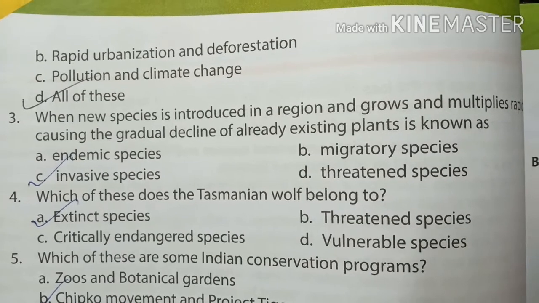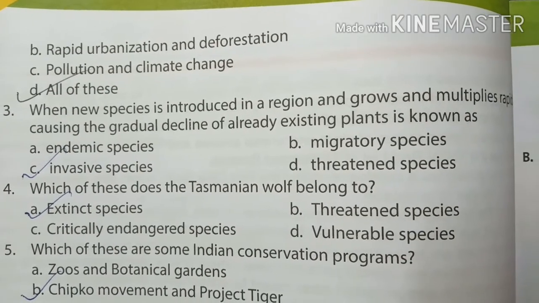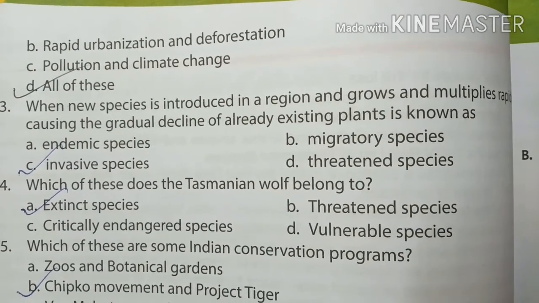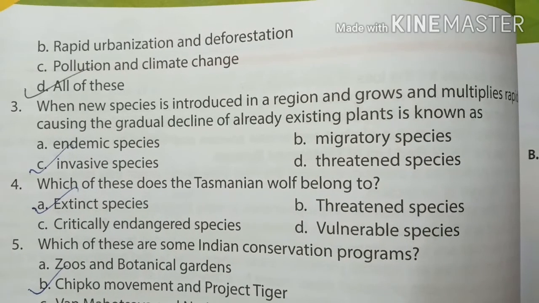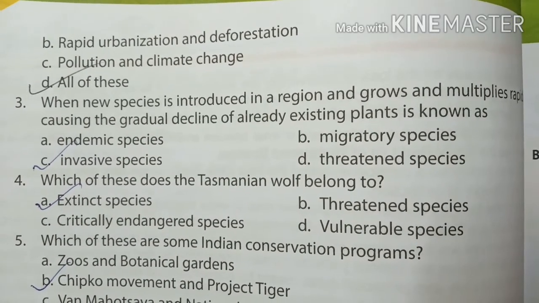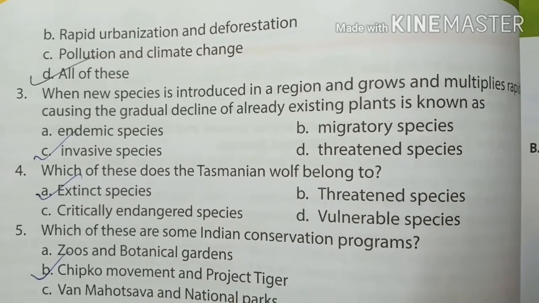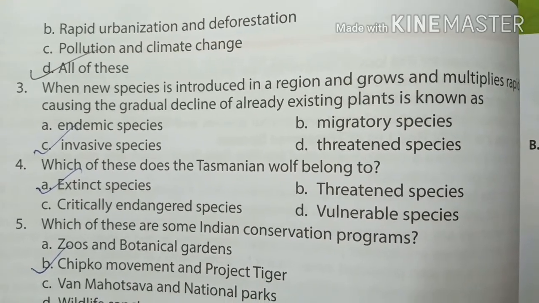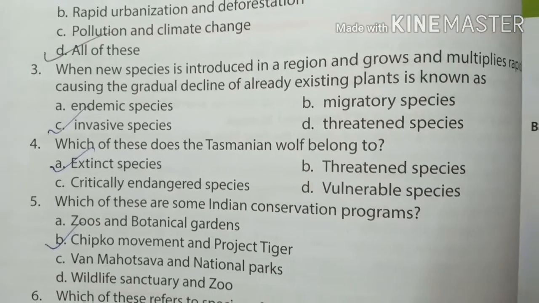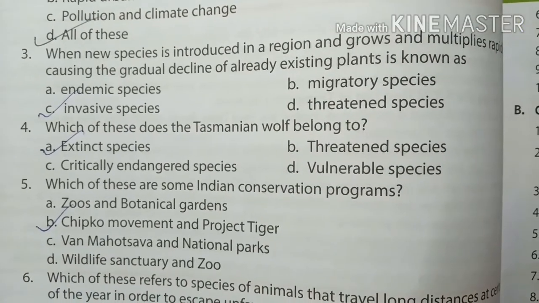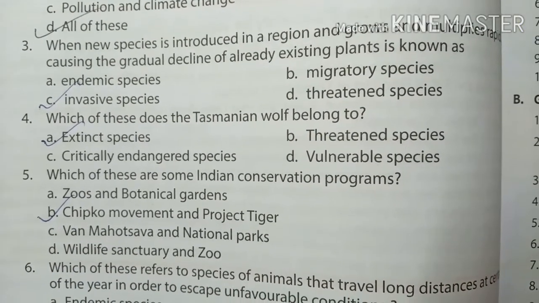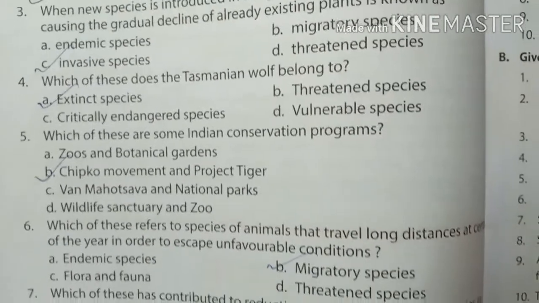Number 3, when a new species is introduced in a region and grows and multiplies rapidly, causing a gradual decline of already existing plants, it is known as an invasive species. Which of these does the Tasmanian wolf belong to? It is an extinct species. Number 5, which of these are some Indian conservation programs? Chipko movement and Project Tiger.